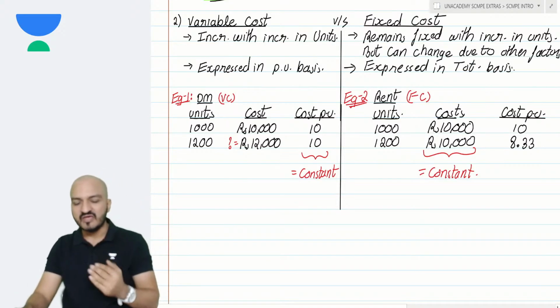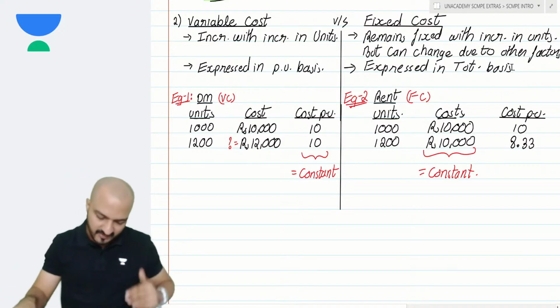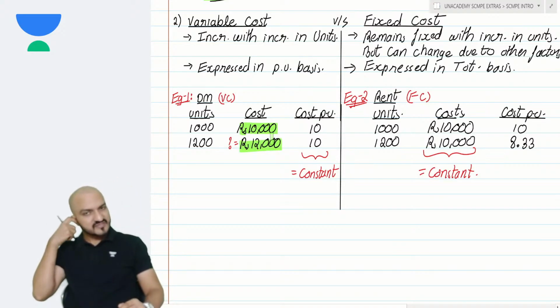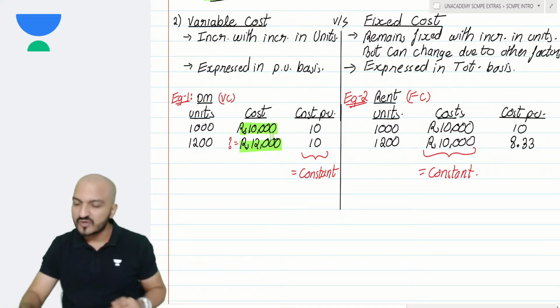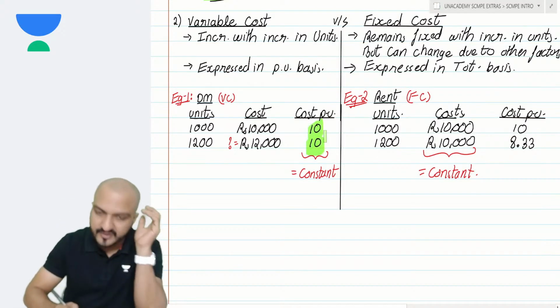For example, if anybody asks me what is my material cost, will I say that my material cost is 10,000 or 12,000? Does that make sense? No. If you ask me what is my material cost in the company, I will say that my material cost is 10 per unit.